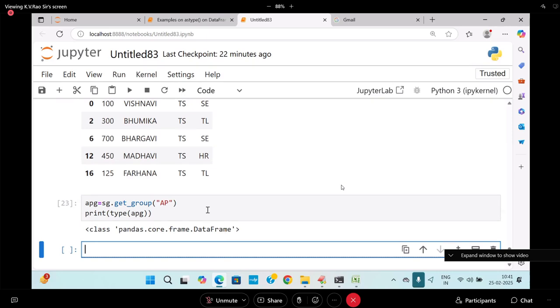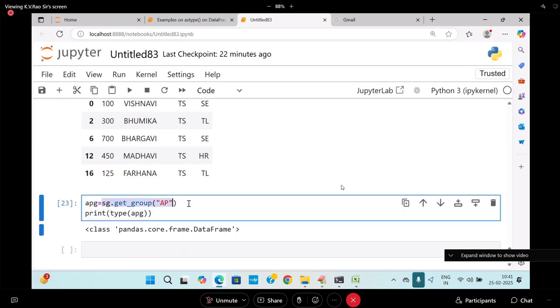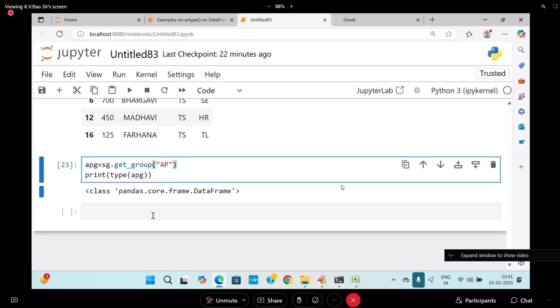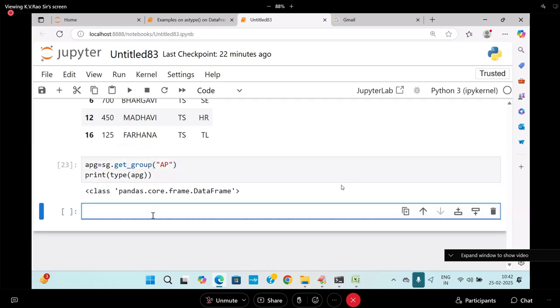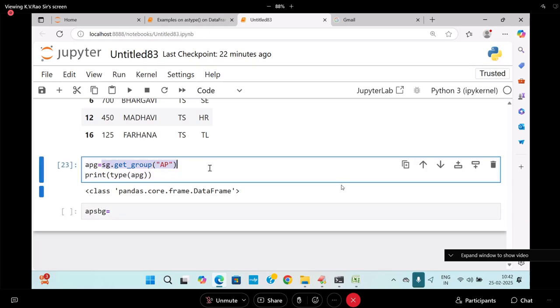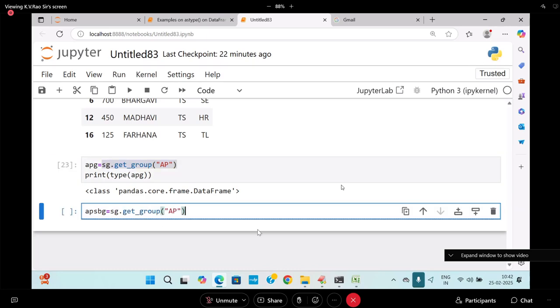Understand? So, in this group, I want to get the subgroup. How do I get it? AP subgroup is equal to SG dot get group of AP, and then group by of DSG.